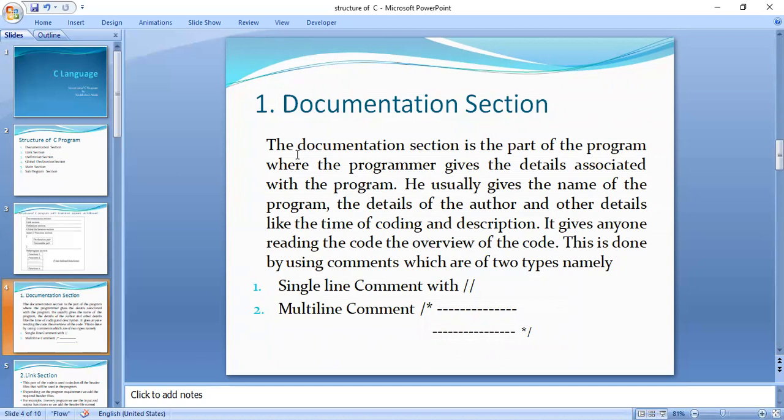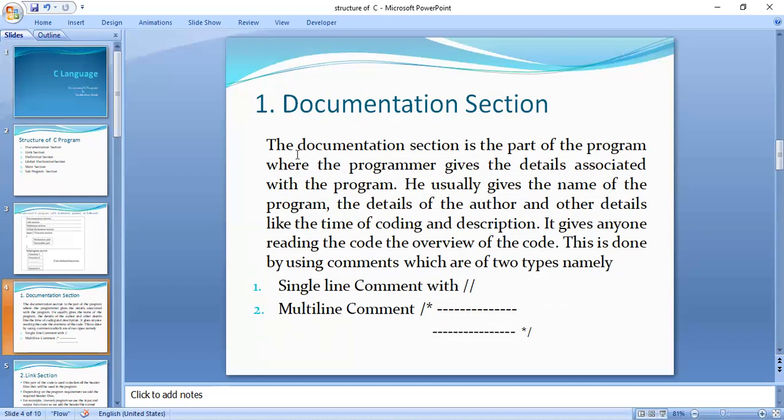So in the documentation section, we write all the details regarding the aim of the program, what concepts we have used, and the main intention of using that particular concept, everything in descriptive form so that the second person can also understand.